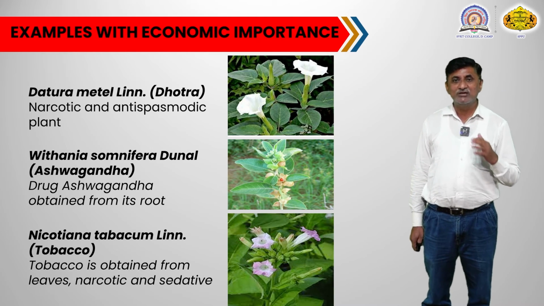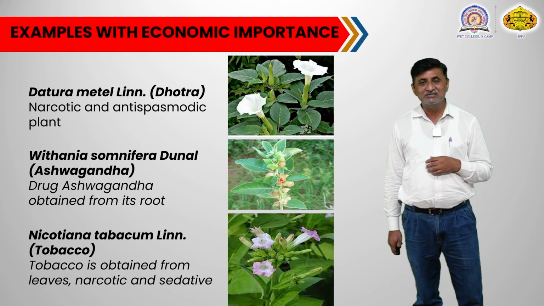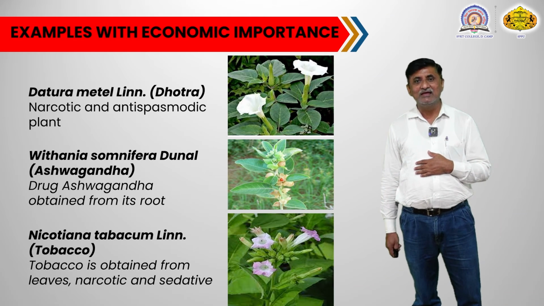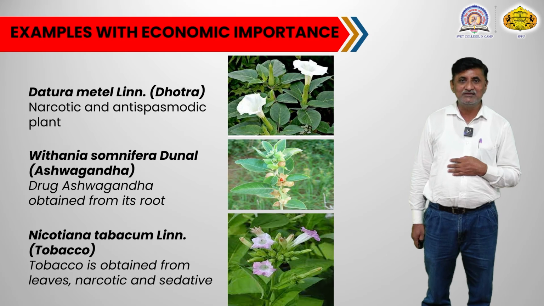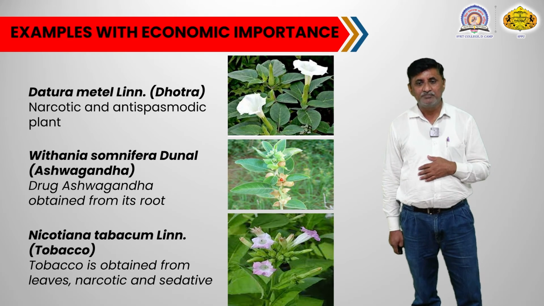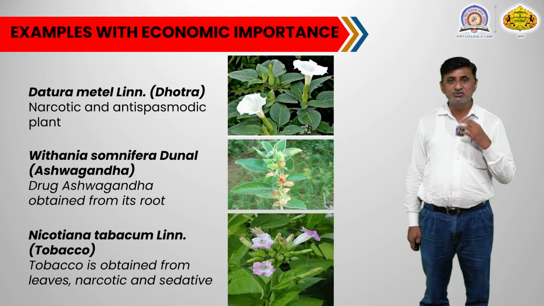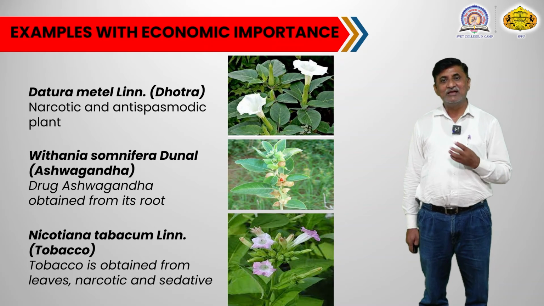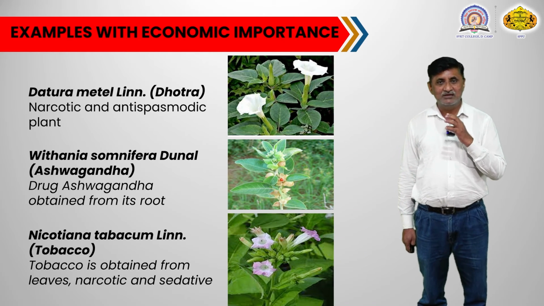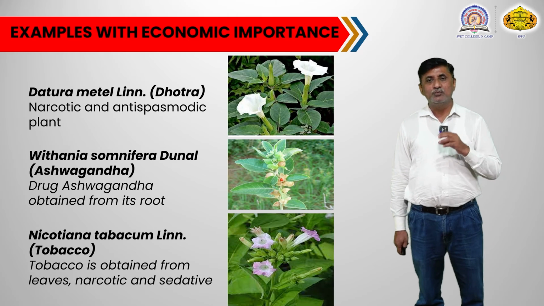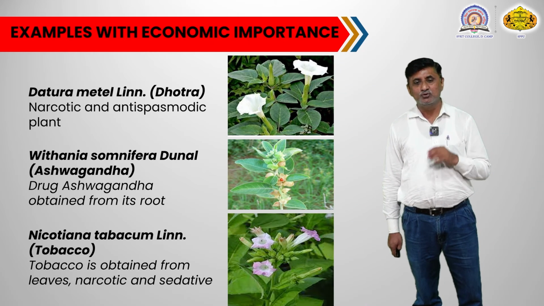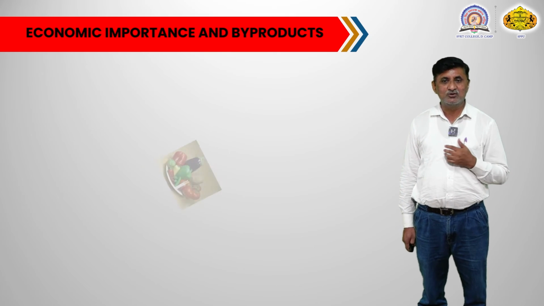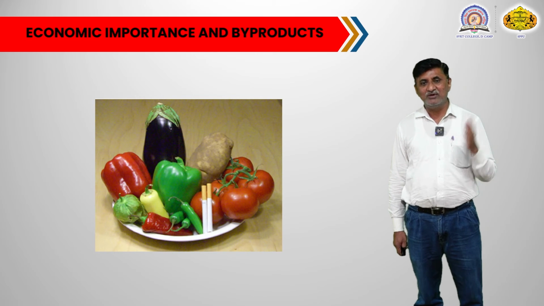The next plant is Nicotiana tabacum. Commonly this plant is called the tobacco plant. It is cultivated in some parts of India. In Maharashtra it is cultivated in western Maharashtra, and this plant gives tobacco, which is narcotic and sedative. It may also be used in cigars and bidis. There is an alkaloid present called nicotine. So this is the economic importance of some of the economically important plants of this particular family.